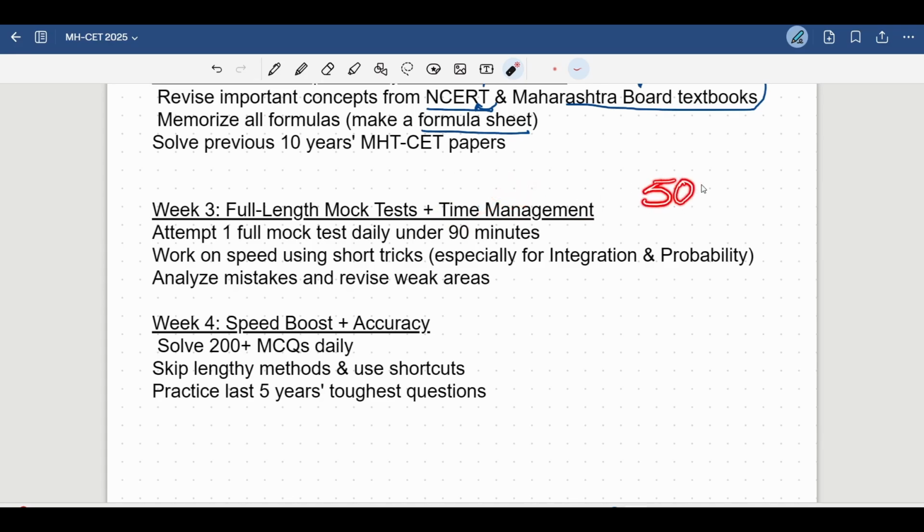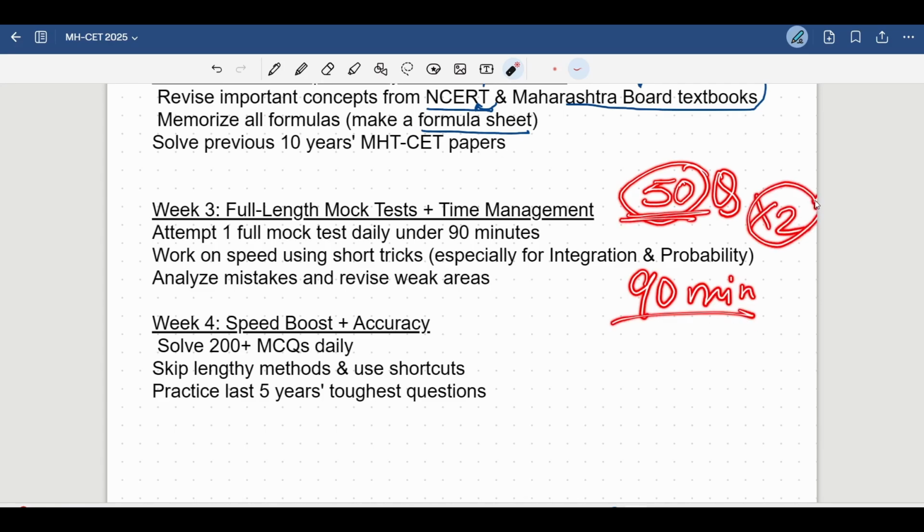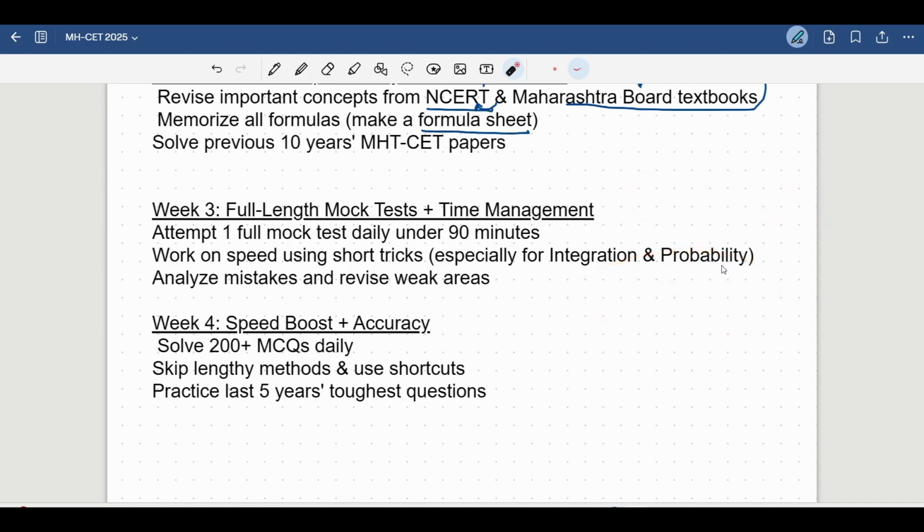See, अभी तो देख के ऐसा लग रहा है कि 50 क्वेश्चंस होंगे 90 मिनट्स के लिए, but that is not true. These 50 questions are 2 marker questions. That means they can be lengthy. Okay, and 90 minutes is not very decent. Okay, so you need to make sure that your speed is high and you can manage your time well in the examination. So you will start attempting full length mock test in a timed manner. Remember this, time manner में देने हैं, ऐसे नहीं देने.